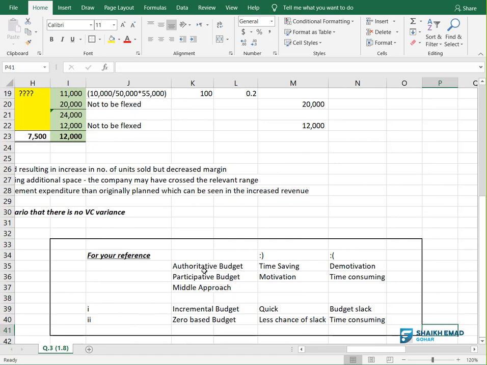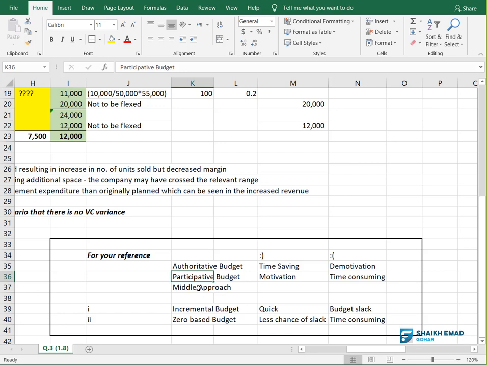Something about the authoritative budgeting and participative budgeting approach. What is authoritative budgeting? Top-down approach. The top management will impose the budget. What is the good thing? It is time saving. What is the bad thing? It will create demotivation. Why? Because you are imposing something. Opposite is participative budgeting, in which it is a bottom-up approach. There is a motivation because you are involving people, right? But at the same time, it is time consuming.